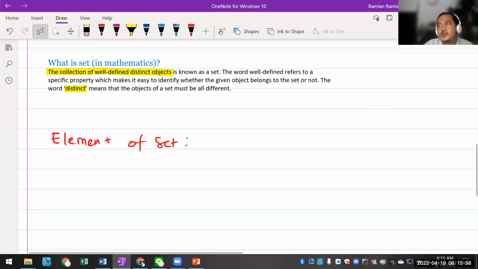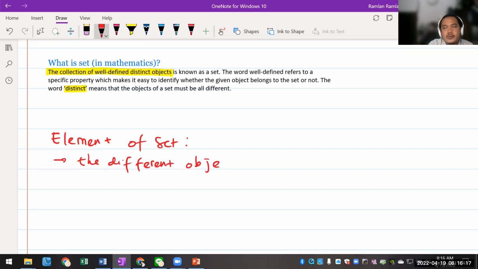Okay, so we have a lot of elements in here actually. When we call an element, that is what we call the different objects that form a set. Yeah, so I'm gonna write down here: it is the different objects that form a set.